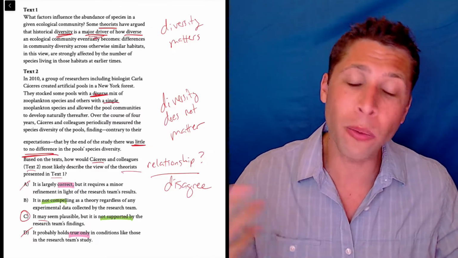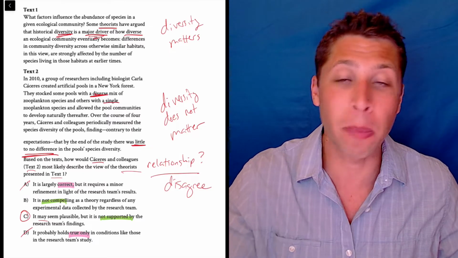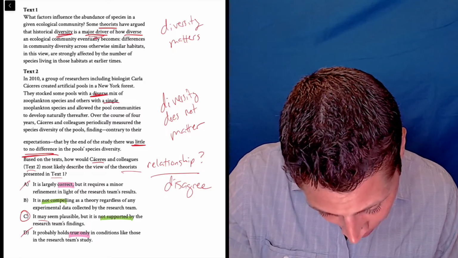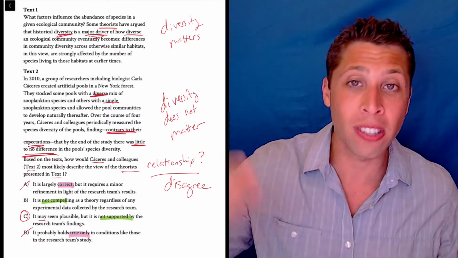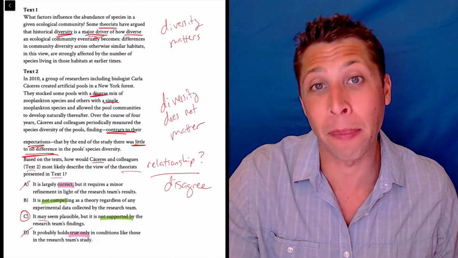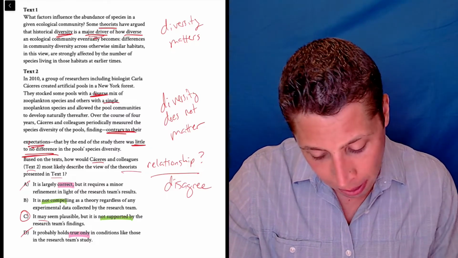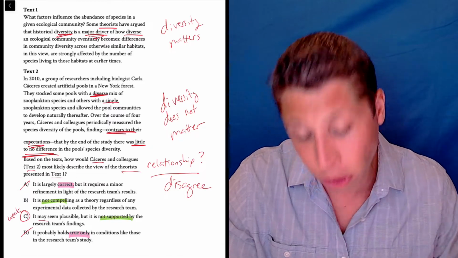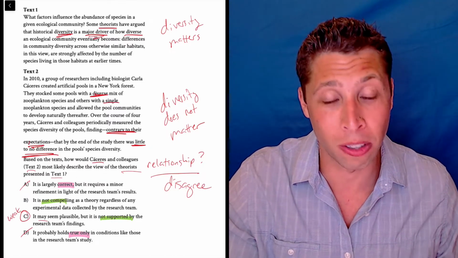Well, if it was wrong, then why did Caceres even bother experimenting with it, right? They tried it out, and they expected, here's the key part, contrary to their expectations, they thought the theory would be true. So they were surprised when they ended up disagreeing with the theory. So C is definitely weaker, and whenever you get down to two choices, try to find the weaker choice. It's almost always going to be right.